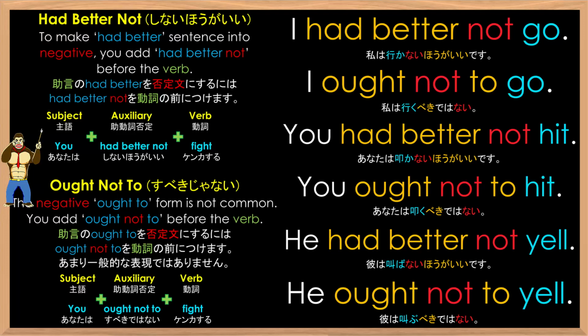All right, let's practice them one more time. I had better not go. I ought not to go. You had better not hit. You ought not to hit. He had better not yell. He ought not to yell. Oh, and be careful here. If you notice, the not goes between ought and to, and not after the to.